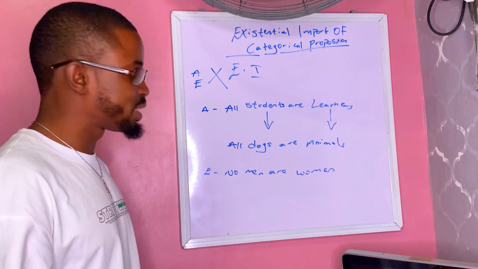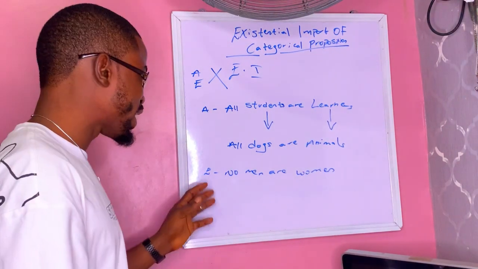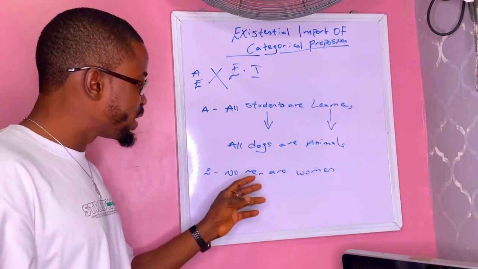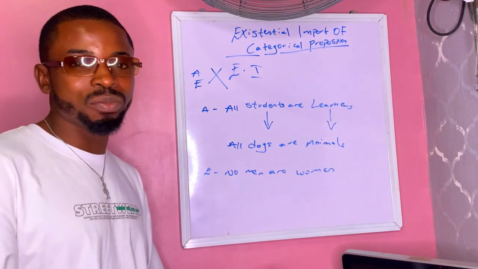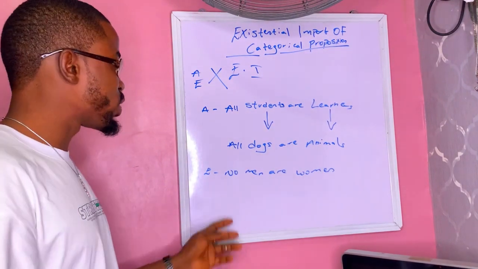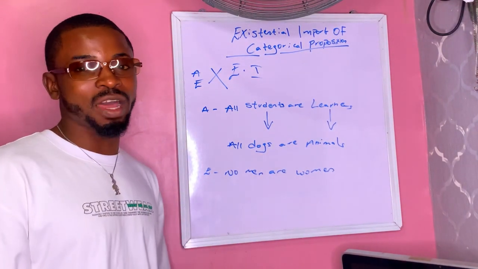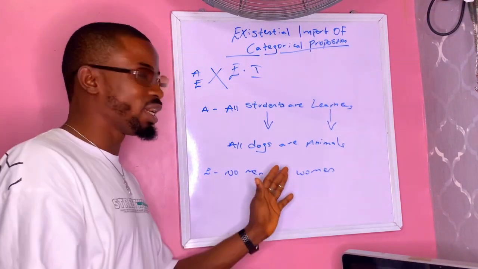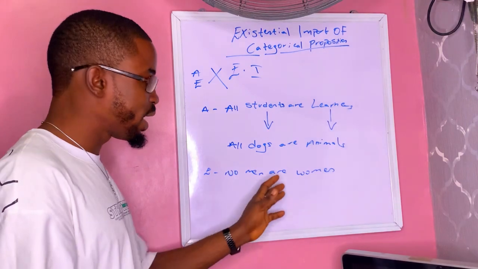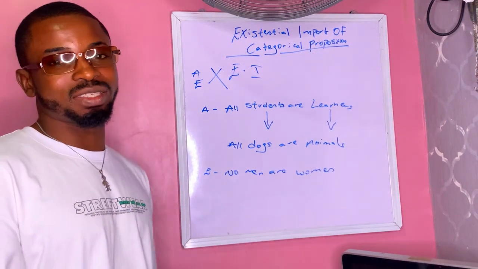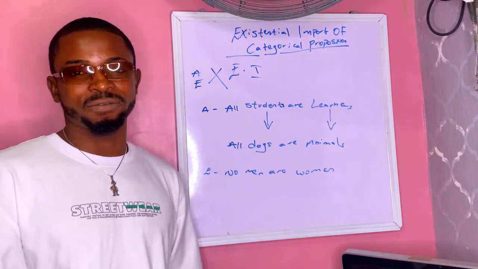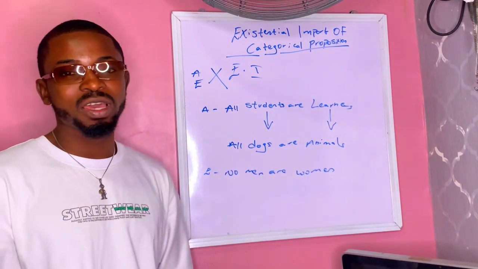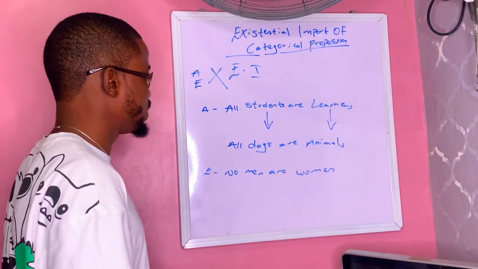According to the modern logician, it is only telling us that if there are any men at all, then they will not be women. So it is possible for us not to even have men or women. So it does not have existential import, because it does not affirm the existence of the members of the classes in the proposition.